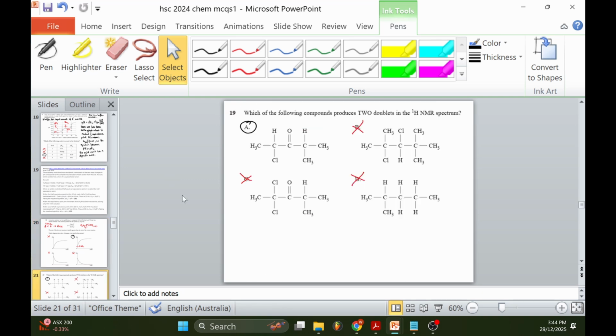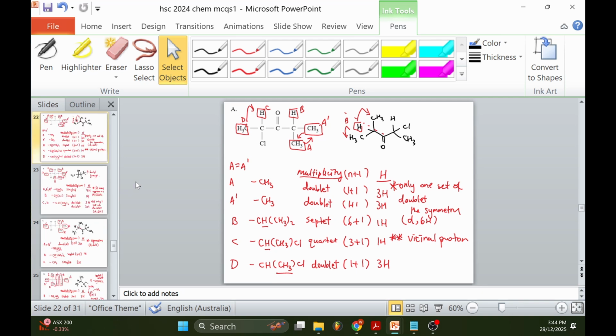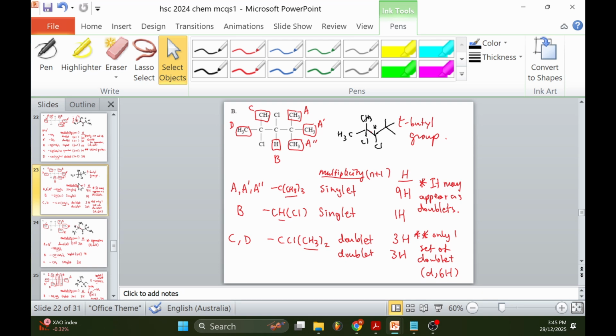19. Which of the following compounds produces two doublets in the proton NMR spectrum? The answer is A. In the following slides, please pause the video to go through the entirety of the analysis. Some may differ from other answers found on the internet, but nonetheless, the answer is A. This is the analysis of structure A. This is the analysis for structure B.